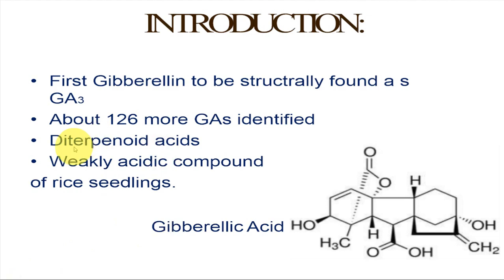More than 126 gibberellic acids or gibberellins have been identified, and all possess a diterpenoid structure. That means they are weakly acidic compounds, and they were first found in rice seedlings. You can see here the structure of a gibberellic acid. Here you can see they possess an acidic COOH group.